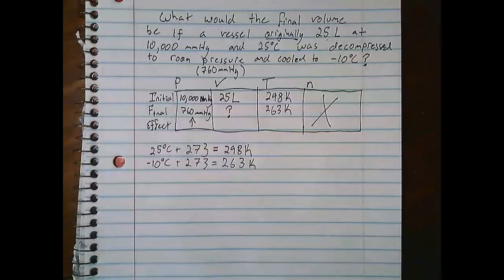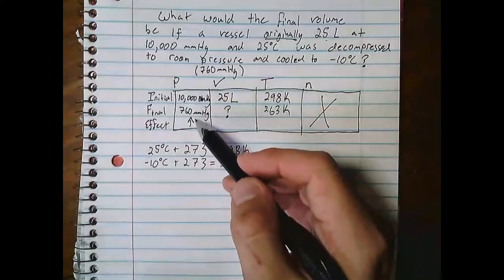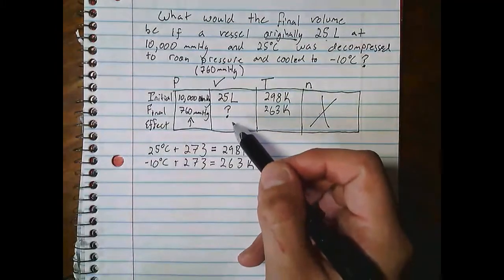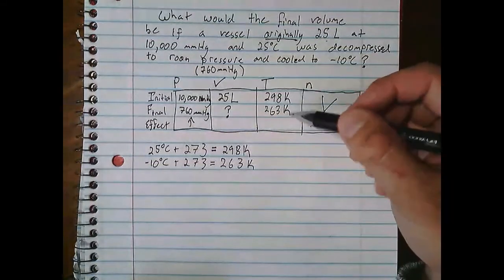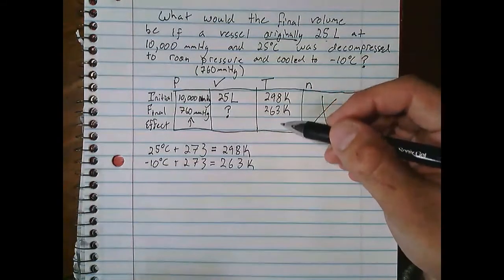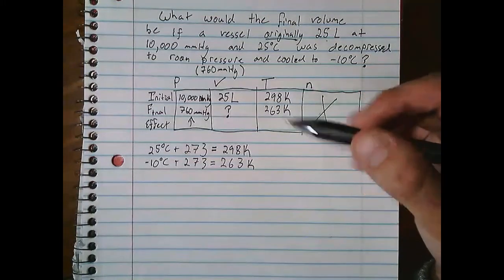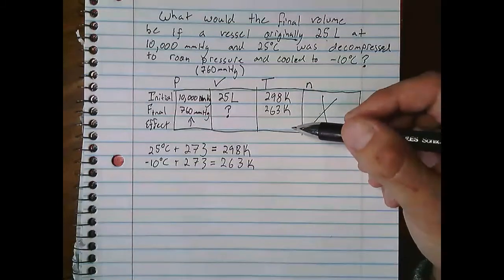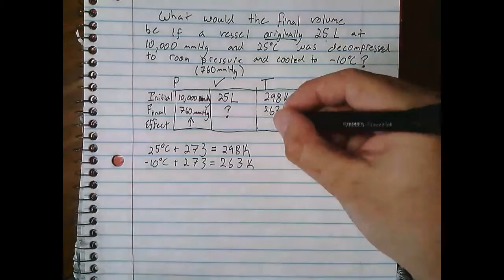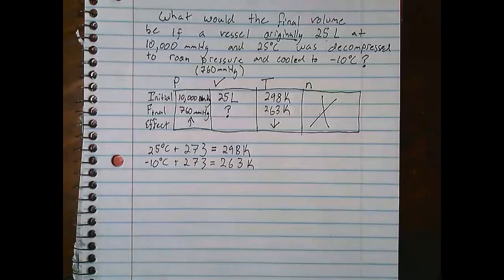And that's basically just because pressure is caused by particle collisions. And one way to lower pressure is to spread all the particles out. Well, if the particles are more spread out, that means that the volume has increased. So even though the pressure went down, I put an up arrow here because it's going to increase the volume. Now I look over at the temperature one. The temperature went down, and I want to know what is the relationship between volume and temperature. Well, when temperature goes down, volume goes down. This is a direct relationship, so I would put a down arrow there.